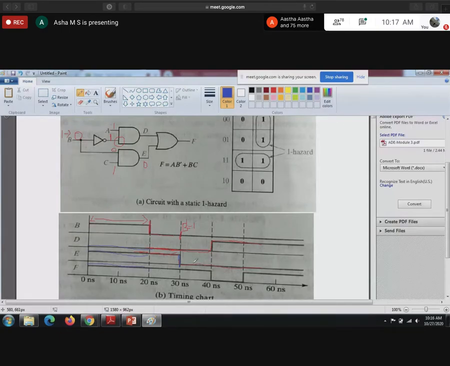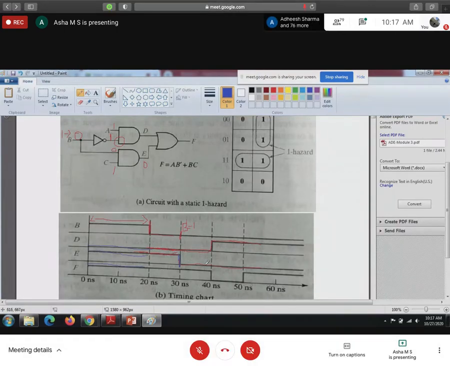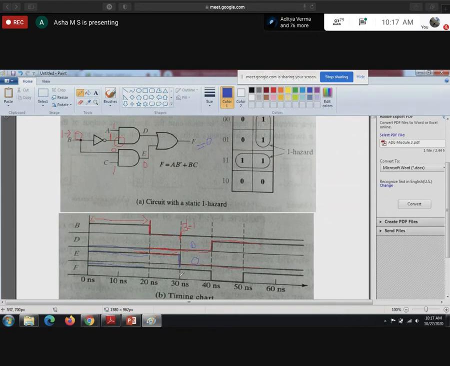So what happens now? See, D is 0. E changes from 1 to 0. So after 10 nanoseconds, F will change. D is also 0, E is also 0. When both the inputs are 0, F is 0 because of the OR gate. Correct, right? Immediately it's not going to change. After this delay, F becomes 0. But actually it should be 1.